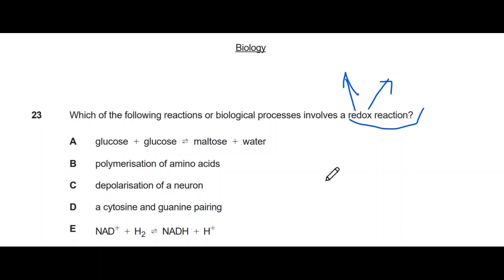But the easy way to do the questions of IMAT is to eliminate the wrong options. If you know the right option, well and good. But if not, it's better to start from the first option and then start eliminating all the answers which are obviously wrong. So most probably you will reach the right answer like that, even if you don't know the answer. Right? So let's start from option A. It's glucose plus glucose gives maltose and water.